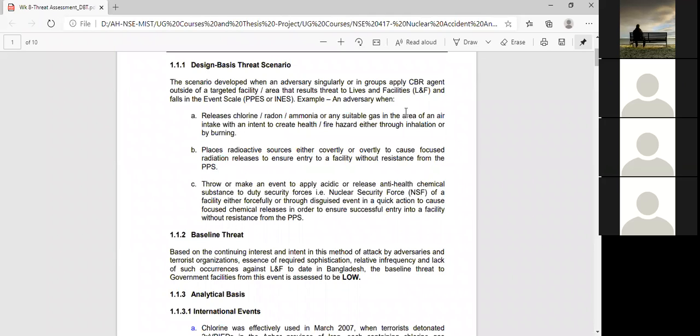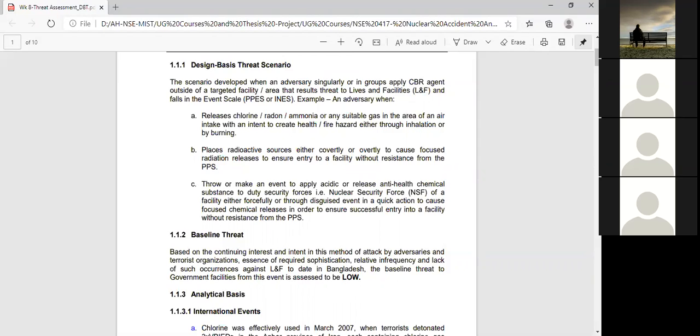Hence, if you keep radiation sources open, then there will be damage to the outside. Similarly, you can throw an acidic or harmful chemical substance at the duty security forces, especially, let's say, nuclear power plant security forces. Then the terrorist or attacker can enter inside the plant. So these are what we call the reasons or causes that can happen under severe release.